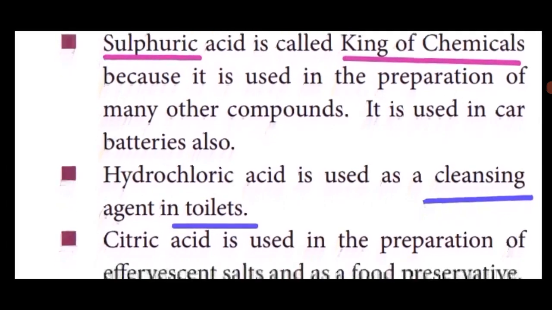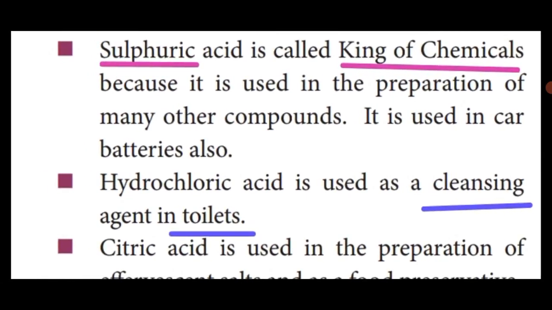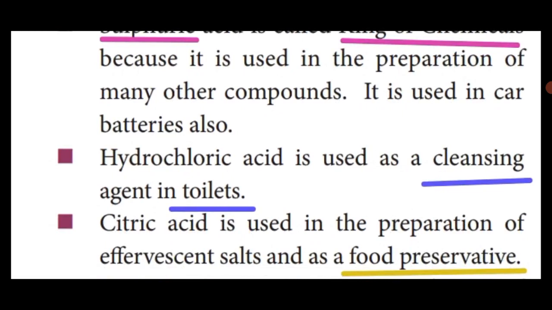The second acid is hydrochloric acid, formula HCl. HCl is used as a cleansing agent in toilets. The third acid is citric acid. Citric acid is used in the preparation of effervescent salt and as a food preservative.